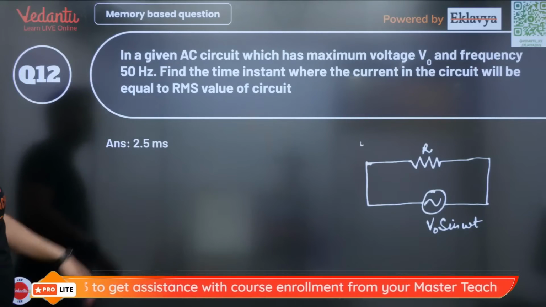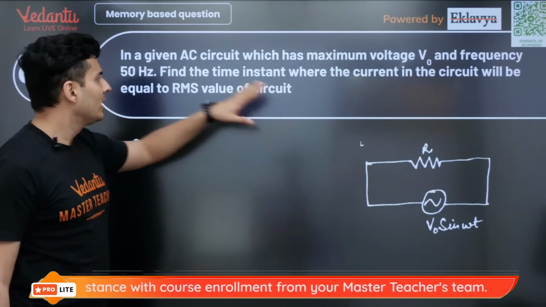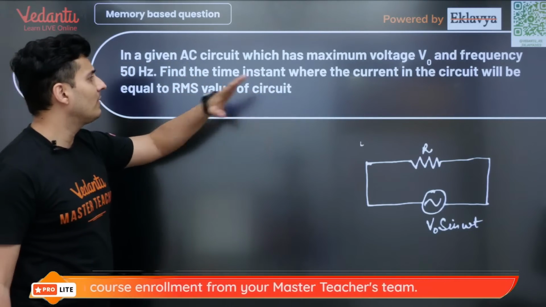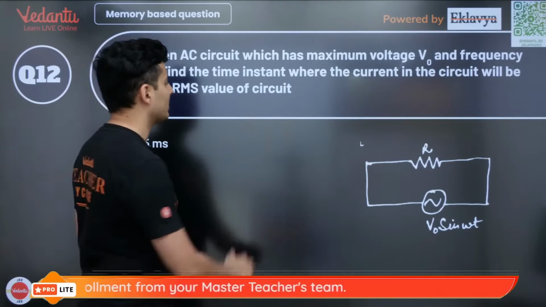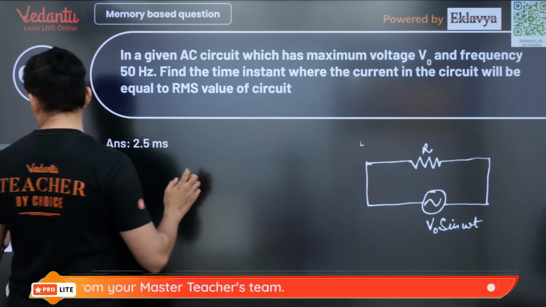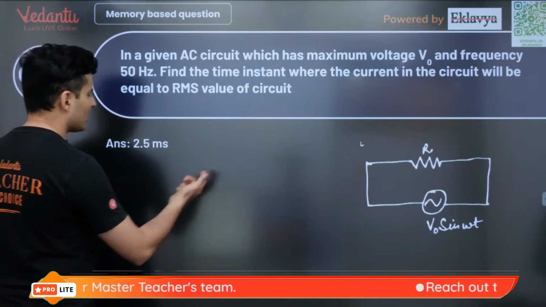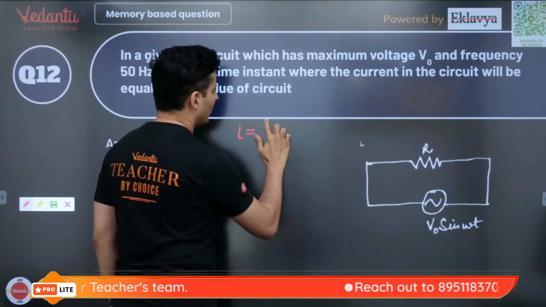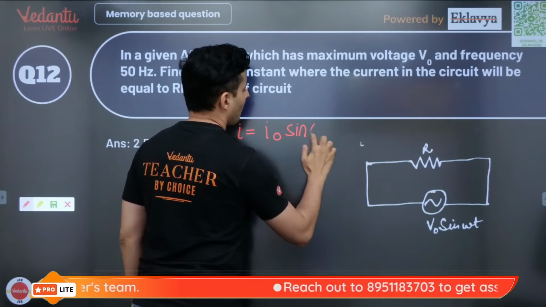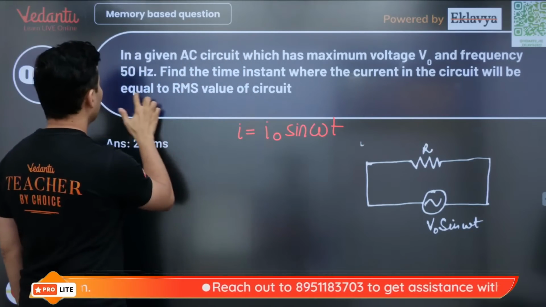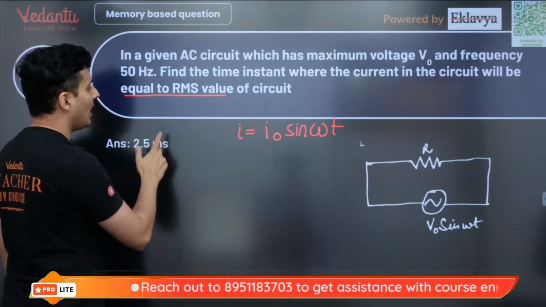In the given AC circuit, which has maximum voltage V0 and a given frequency, find the time instant when the current in the circuit will be equal to the RMS value. So I think the current equation was given or had to be assumed. It was like this, I0 sine omega t. Now the question says when the current becomes equal to the RMS.